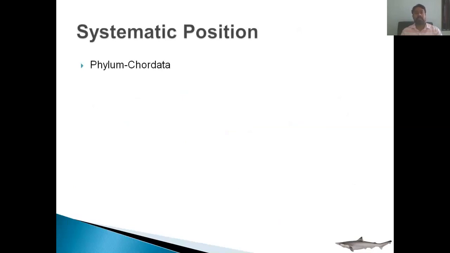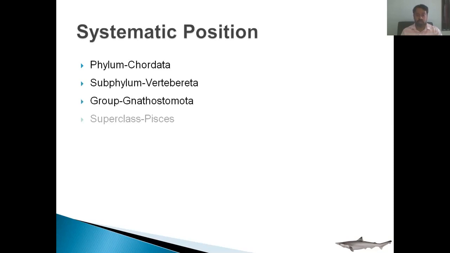The classification includes: Scoliodon belongs to the phylum Chordata because it bears a notochord. Subphylum Vertebrata because a vertebral column is present. Group Gnathostomata because it has jaws. Superclass Pisces. The characteristic feature of Pisces is that they include cold-blooded aquatic vertebrates which respire by gills and locomote by fins.